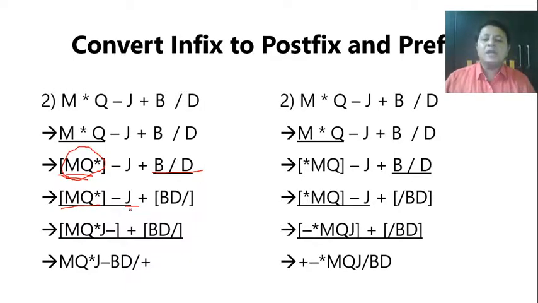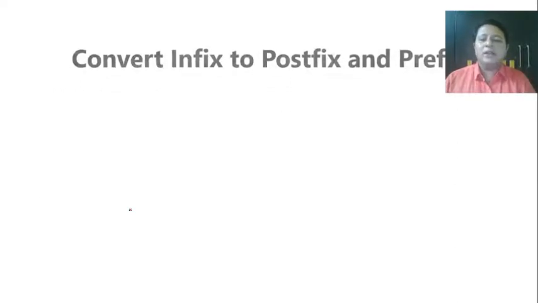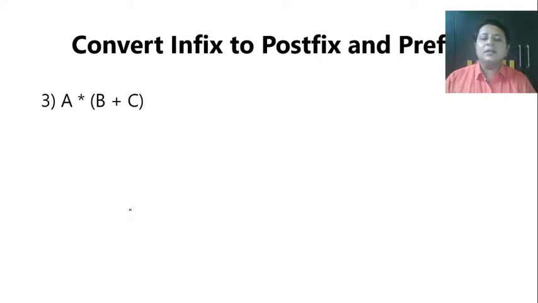Okay, so this is how you will do conversion. I guess more practice is needed, so let's go ahead with the next one. Now here the special part is I've introduced the brackets. Now see, if the brackets wouldn't have been there, multiplication would have been done first. So it would have been like AB star C plus. I guess these small things we can do orally also.